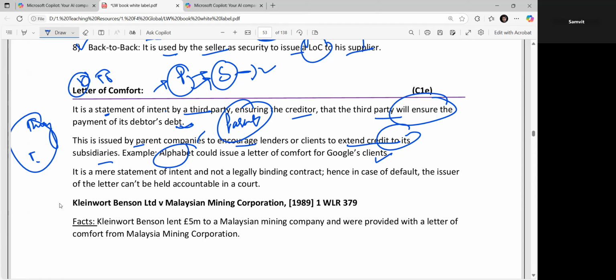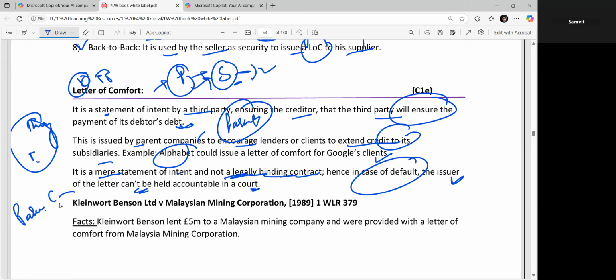But this is mainly a statement of intent, and they are not legally bound to do so. They are saying that we are there to support, but they are not legally bound. So in the case of default, the subsidiary itself will be the only one who will be liable. The issuer of the letter, who is the parent, cannot be held accountable in court.